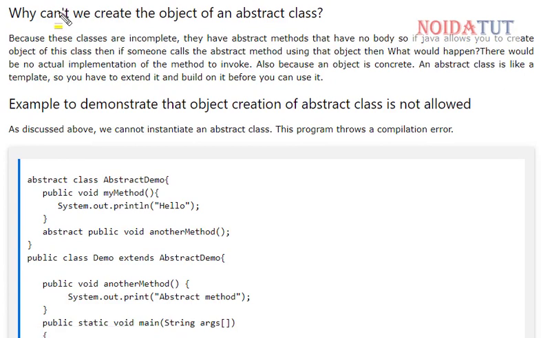Why can't we create the object of an abstract class? Because the classes are incomplete. They have abstract methods that have no body. So if Java allows you to create an object of this class, and someone calls the abstract method using that object, then what will happen? There would be no actual implementation of the method to invoke. Also, an object is concrete. An abstract class is like a template, so you have to extend it and build it before you can use it.